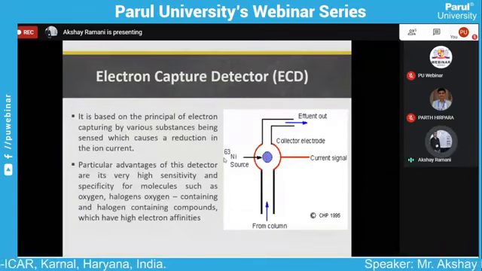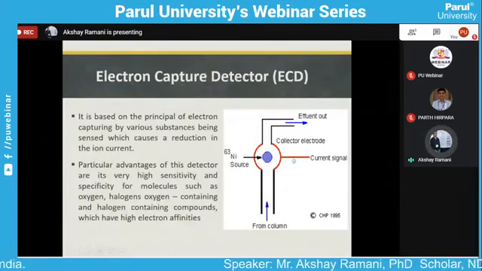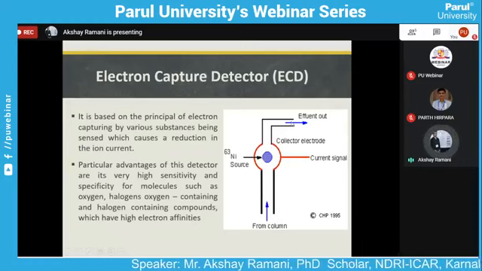Here we see in the figure the sample going through the column. Here is the ion source, and the current signal goes to the collector electrode. The sample elutes, and the current response is recorded.